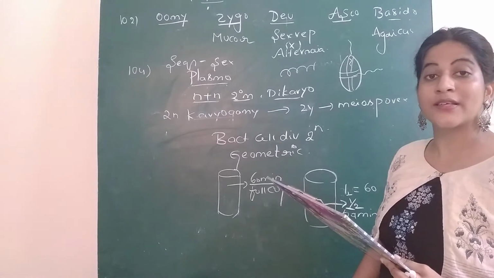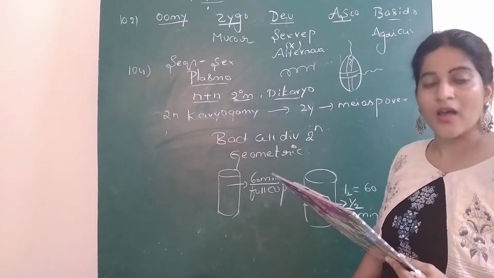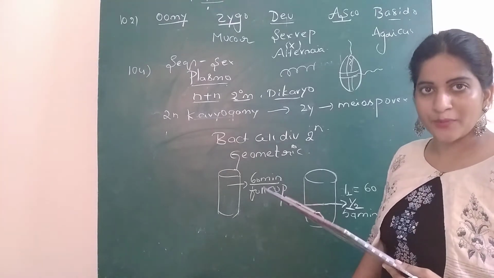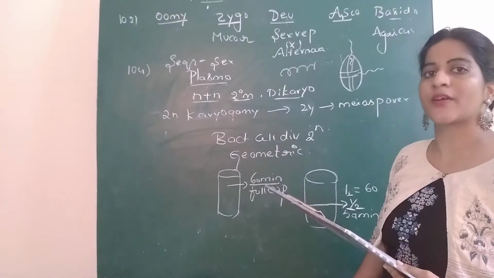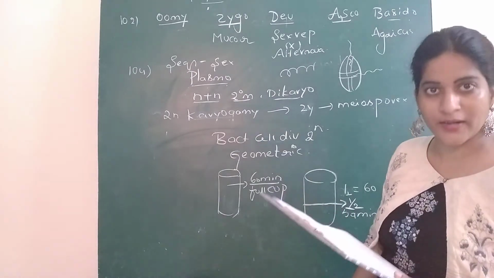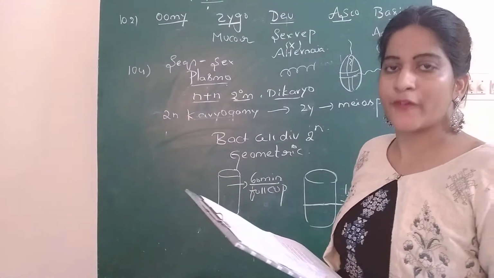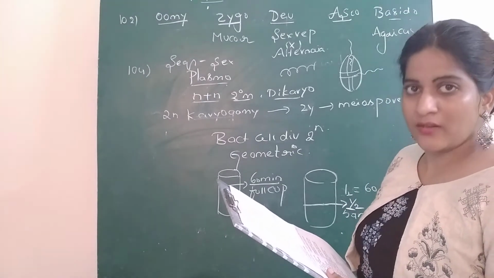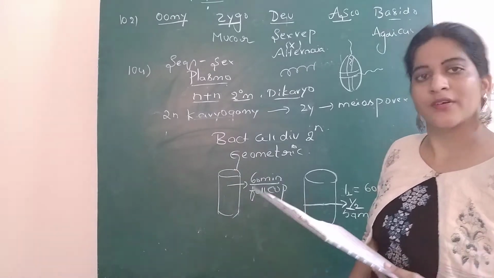Plant reserve food is not glycogen. The reserve food in the plant is starch. In the animals and in the kingdom monerans, the reserve food material is glycogen or fat. Even in the fungi, monera, fungi and animals, the reserve food material is glycogen, and here in the plants it is starch, right children?